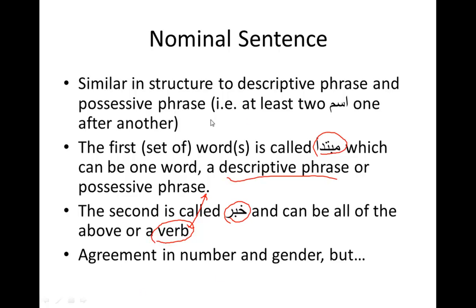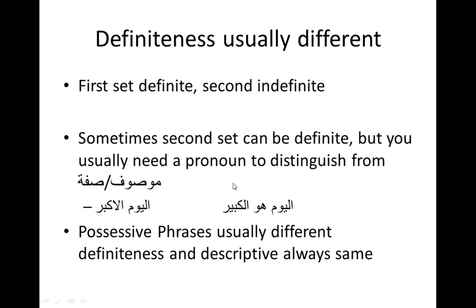Now, like the descriptive phrase and unlike the possessive phrase, there is agreement in number and gender. What do I mean? The possessive phrase does not have to have agreement in number and gender. The descriptive has to have agreement in number, gender, and also in i'rab and definiteness. I'm trying to always show you the difference between the descriptive phrase, mubtada, and nominal sentence of two words. Okay. So let's go to the next slide.